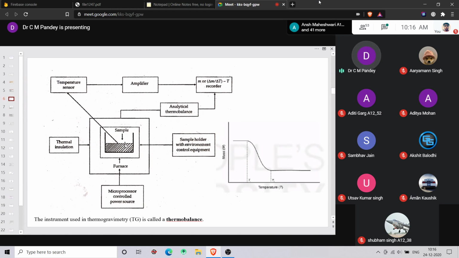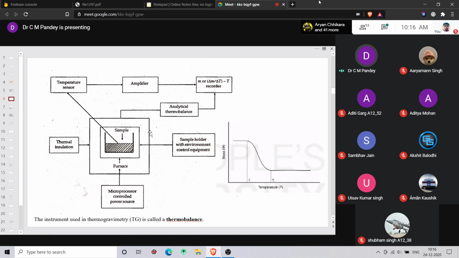The sample is connected with an analytical thermobalance and a temperature sensor, and a recorder measures the change in mass of the sample with respect to change in temperature. So it mainly consists of a furnace, a sample holder with environment control equipment, an analytical thermobalance, and a recorder.